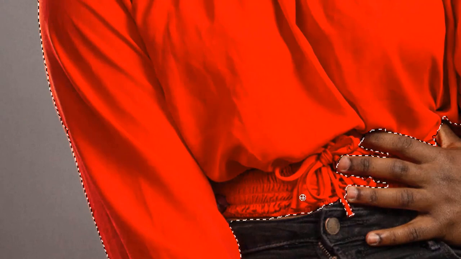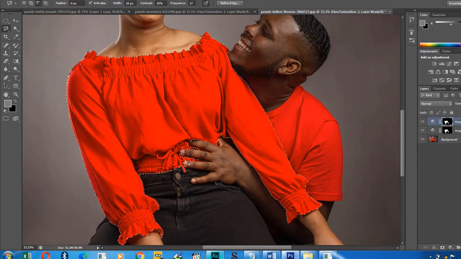And as I said in the previous video on selections, when you get to the last points, you are going to click on where you first clicked to start. So once you go there, you just click and then you can see the image is selected. Okay. So what do we do now? Now that we've selected the image, we have to change the color. So what's the next step?